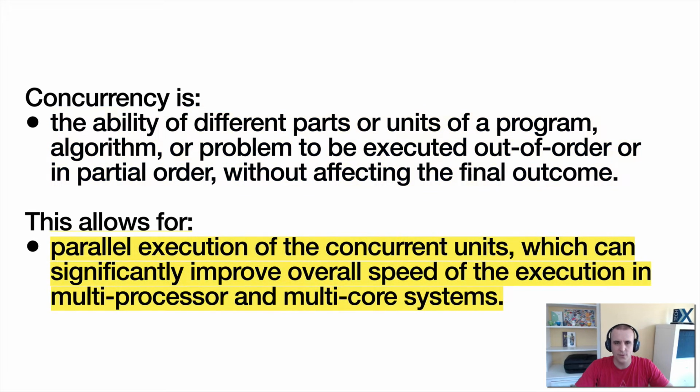And what this allows for, like with coroutines, doing all this background work, is parallel execution, which means that there are multiple things running at once. It can improve the speed of the system because work can be split across many things. And this lets you leverage things like coroutines or multi-processor systems, like the multi-cores we have. So concurrency basically allows us to do all these things, but at the end of the day, makes sure that we don't affect the final outcome of what we're trying to do.